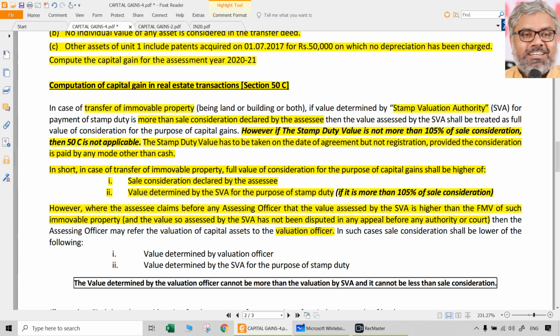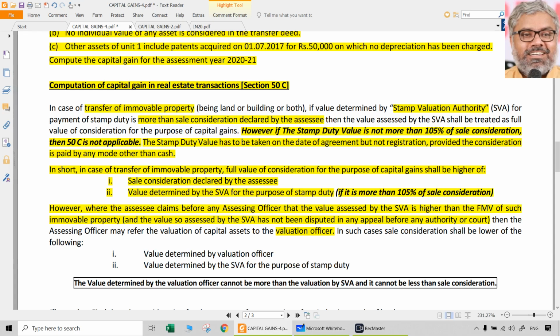So the assessing officer will not directly apply 50C. He will wait for some time and say, no problem. If the assessee feels that the fair market value of this asset is much lesser than the stamp duty valuation, and the stamp duty valuation is unrealistically high, if that is the contention of the assessee, the assessee definitely has a right to ask the assessing officer, boss, this is unfair, do something for this.